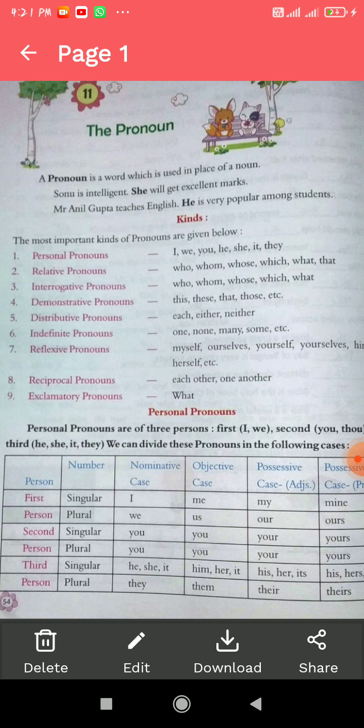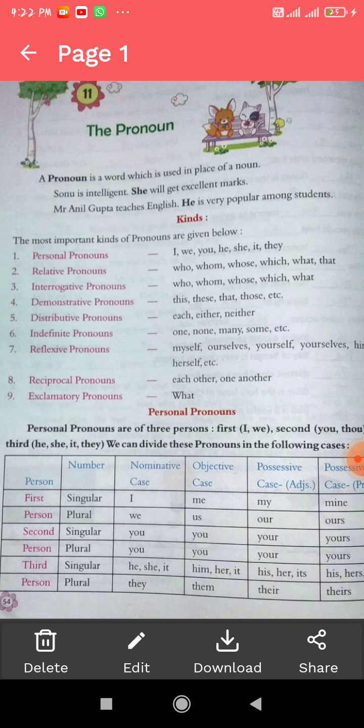Sixth, indefinite pronoun. The word indefinite means that we do not know the exact number of things or persons. Then it is called an indefinite pronoun. For example: one, none, many, some. Like, none of my friends has visited me. Here we don't know the exact name, that's why we use an indefinite pronoun. One of my friends will go to the market today. One of my friends, that means we are not able to know the exact count.